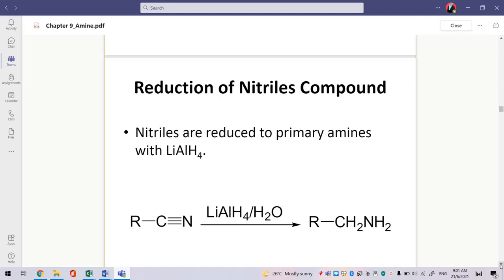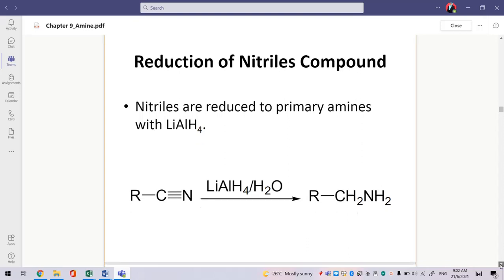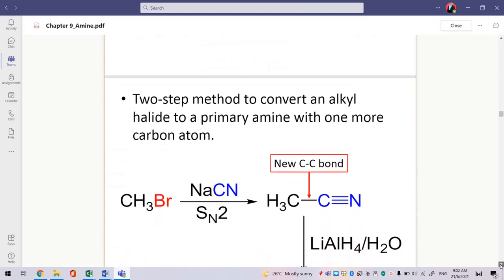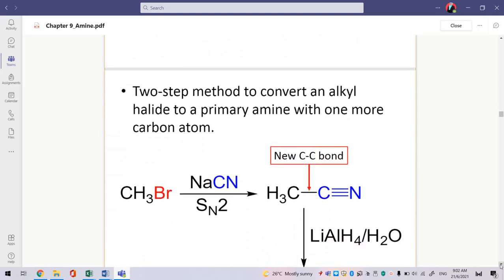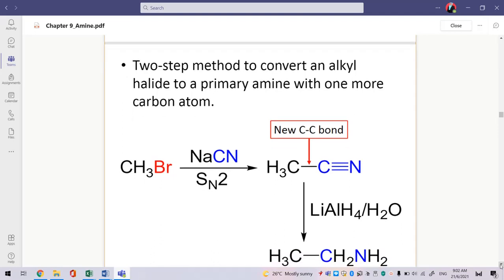And the reduction of nitrile compound: when you have a nitrile compound, nitrile can be reduced to primary amine by using lithium aluminum hydride in the presence of water. Two-step method to convert an alkyl halide to a primary amine with 1 more carbon atom.